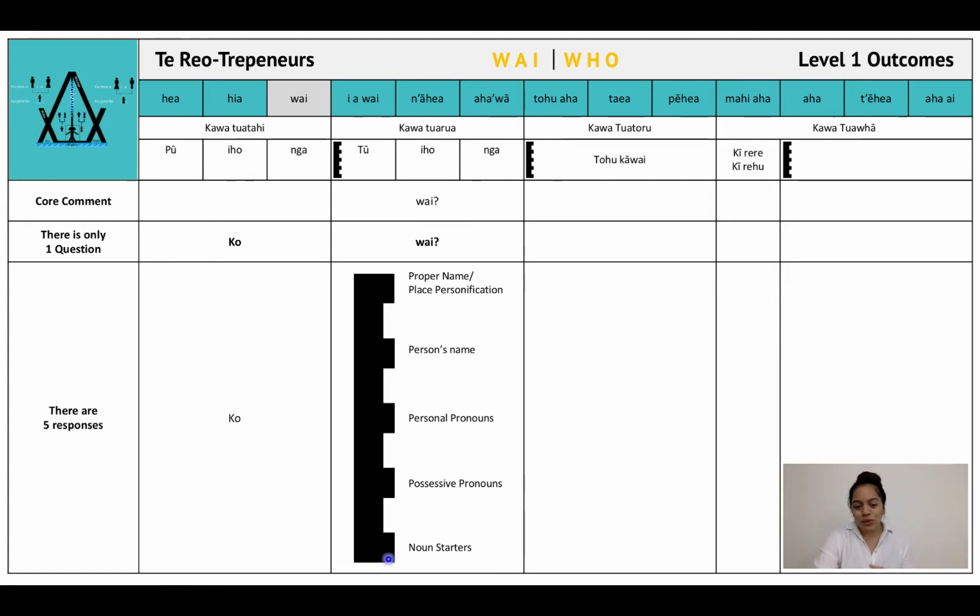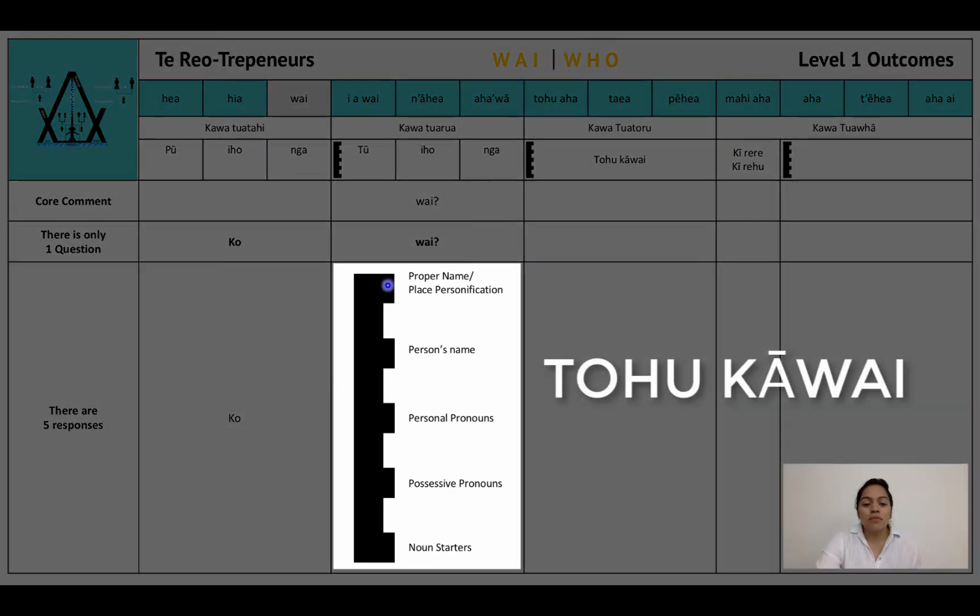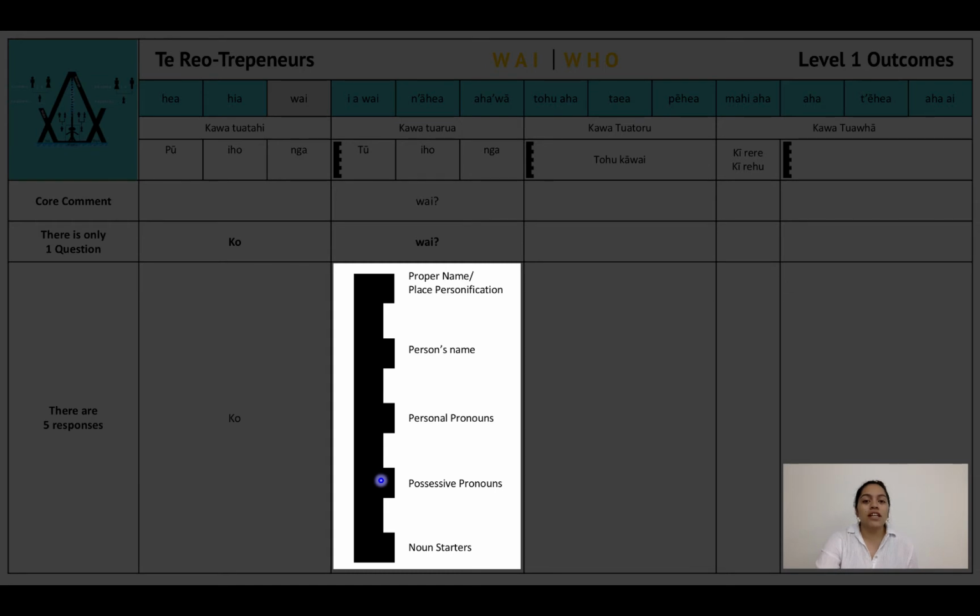I just follow this blue laser that I have on the screen here, and I'm just going to navigate you through this tohu kāwai, this symbol here that you can see here. So this symbol is called the tohu kāwai, and it's actually one of the most significant tohu within the entire method. You'll see it popping up pretty much in every syntax sheet. Like for example here in the kawatua toru is strictly tohu kāwai, and kawatua wha. So I'm just going to break down the tohu kāwai for you just a little bit.